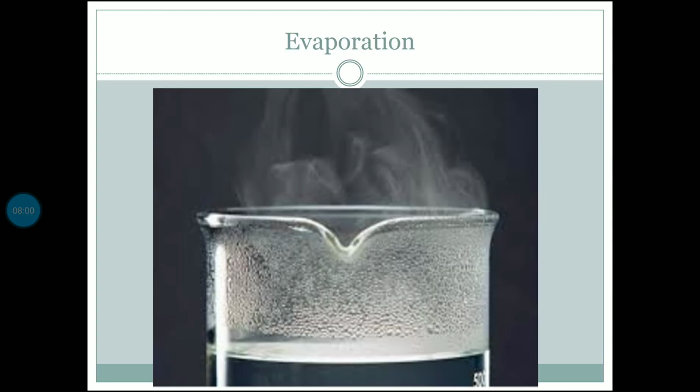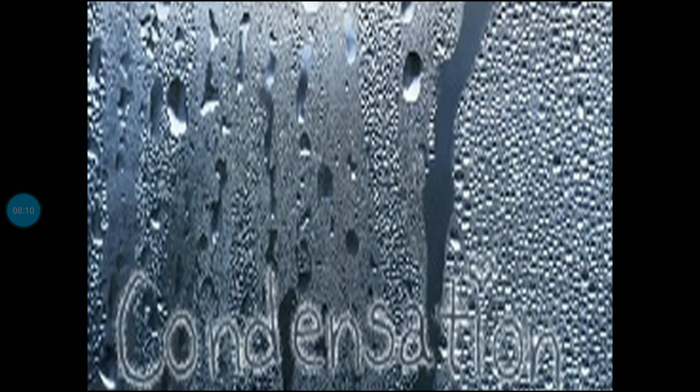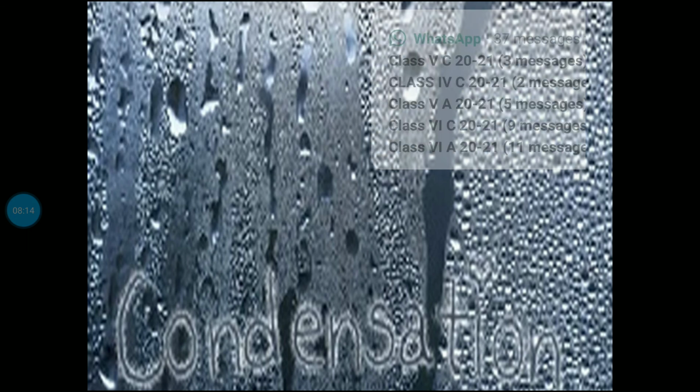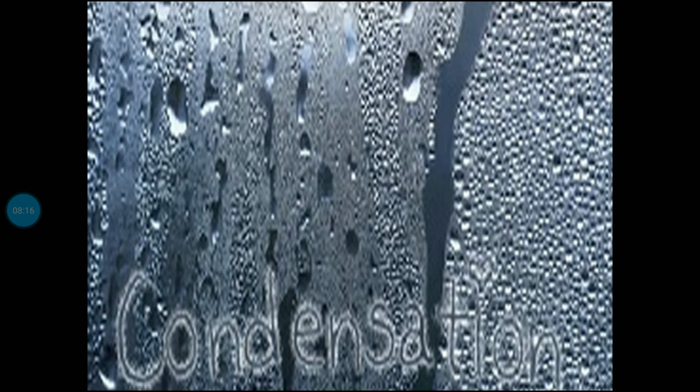Evaporation is the process of changing water into water vapor by heating. The second one, condensation, is where water vapor changes into water droplets on cooling. These two processes play a major role in the water cycle.